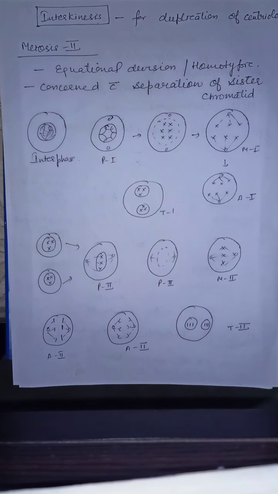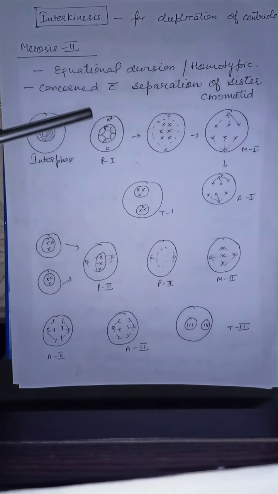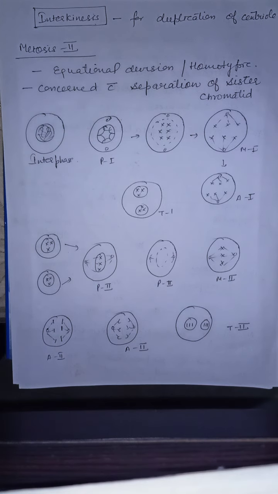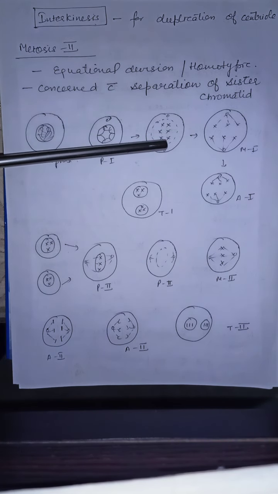It is further divided into 5 phases: leptotene, zygotene, pachytene, diplotene and diakinesis. We will discuss these phases in detail later on. So in prophase, centrioles move to the opposite poles, the nuclear membrane disintegrates and the chromosomes appear. Then see, this is the late prophase.